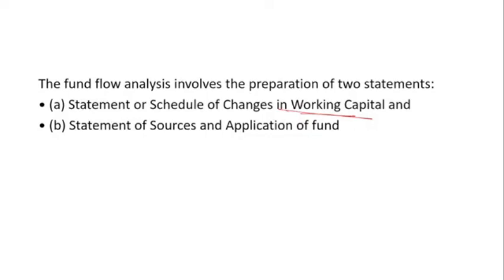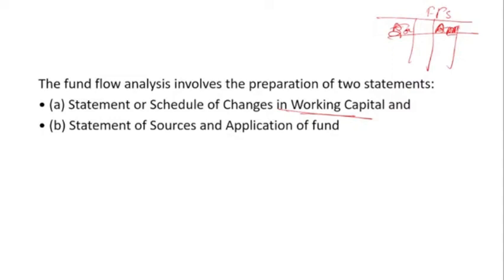Okay, when we are analyzing and want to prepare the financial statement, the first thing the company needs to prepare is the schedule of change in working capital. That means the format or statement of working capital, because on the basis of that, we take the entry of the increase and decrease in working capital on the application side and the source side in the fund flow statement.